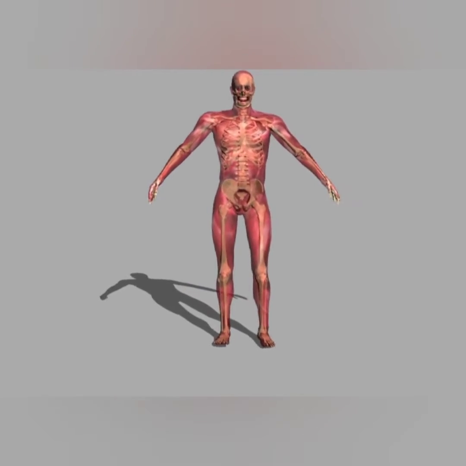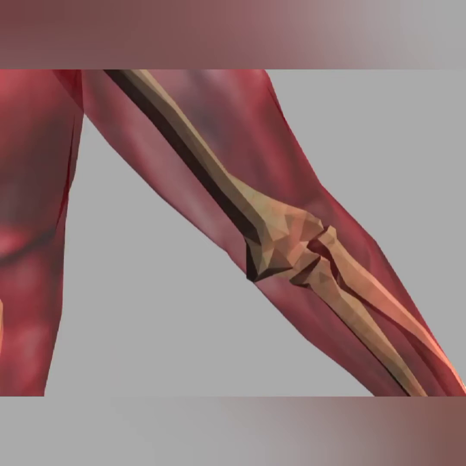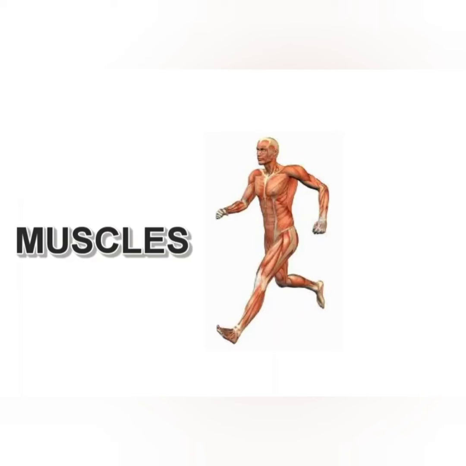The swollen part inside your upper arm is a muscle. Bones are covered with muscles. Muscles are made up of bundles of muscle fibers.